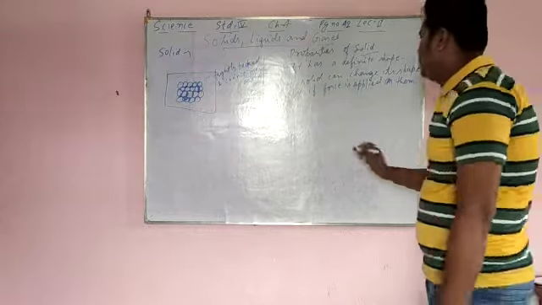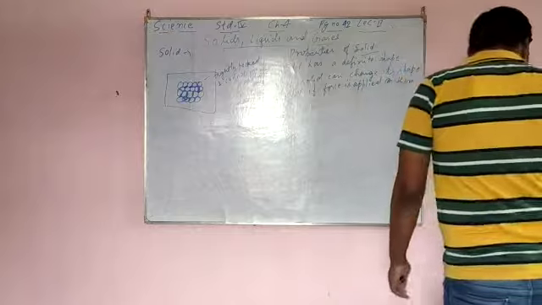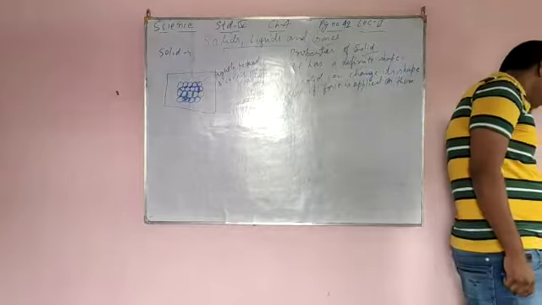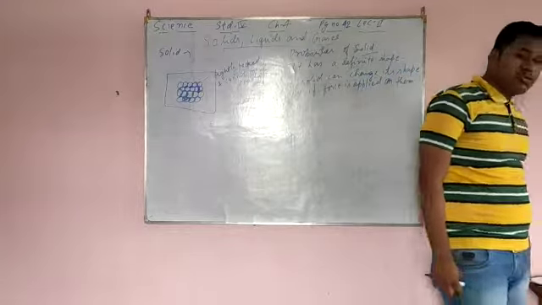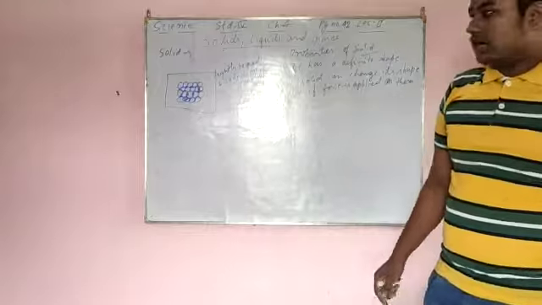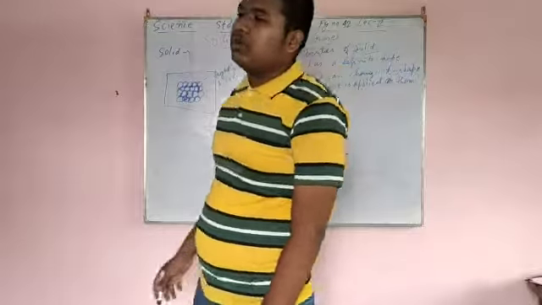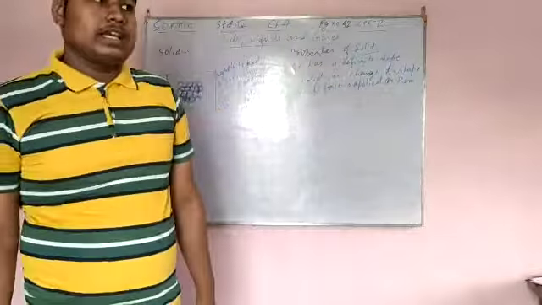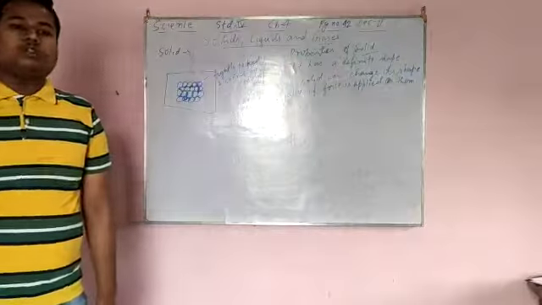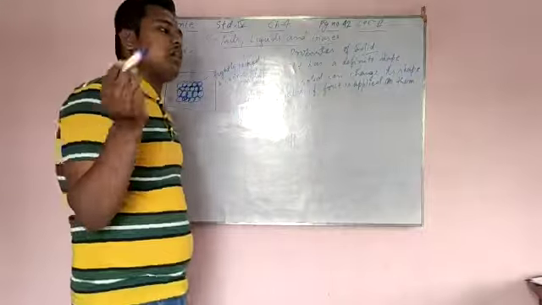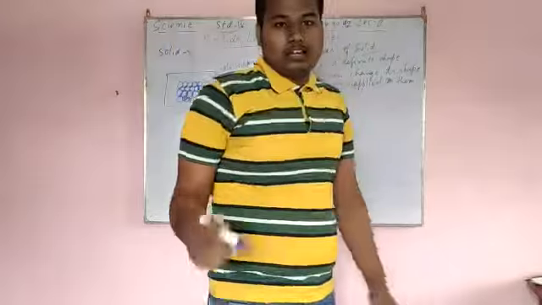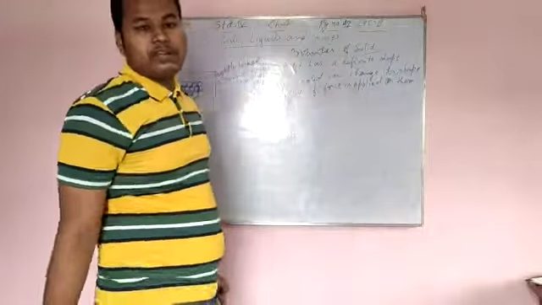Now the next point is, a solid does not flow and cannot be poured into a container. A solid does not flow, but liquids and gases can flow. If you pour water into any vessel, that water will take the shape of the vessel.